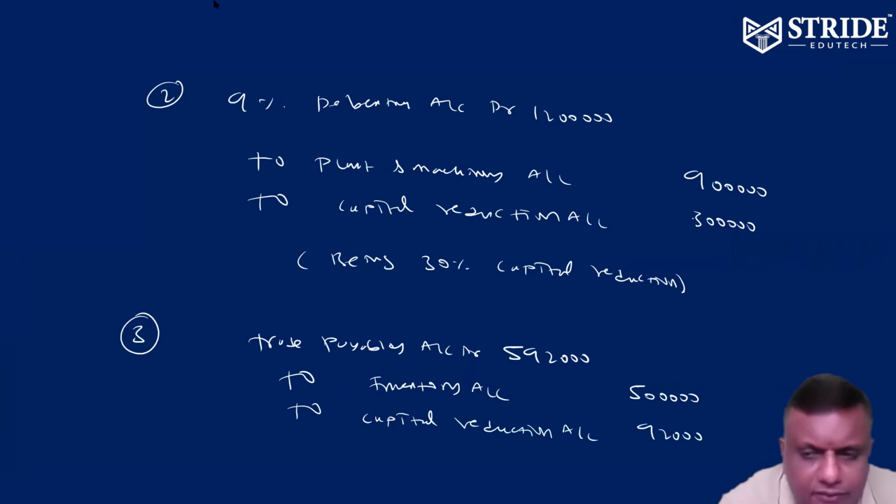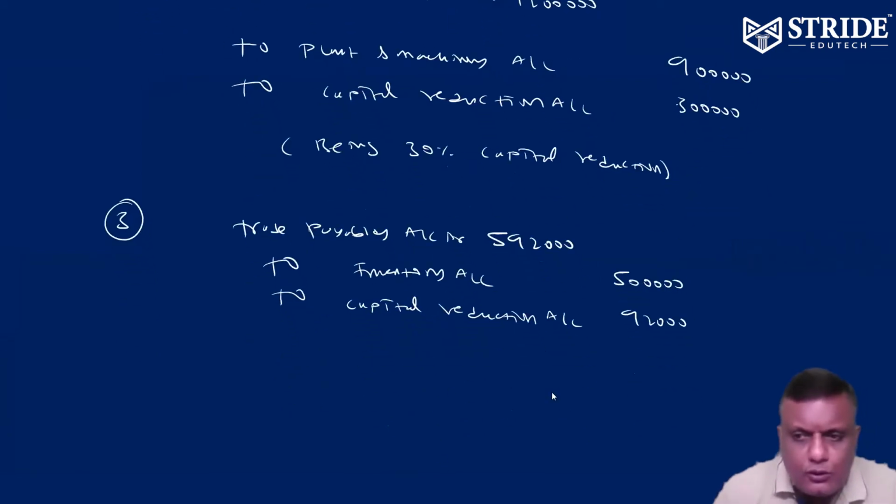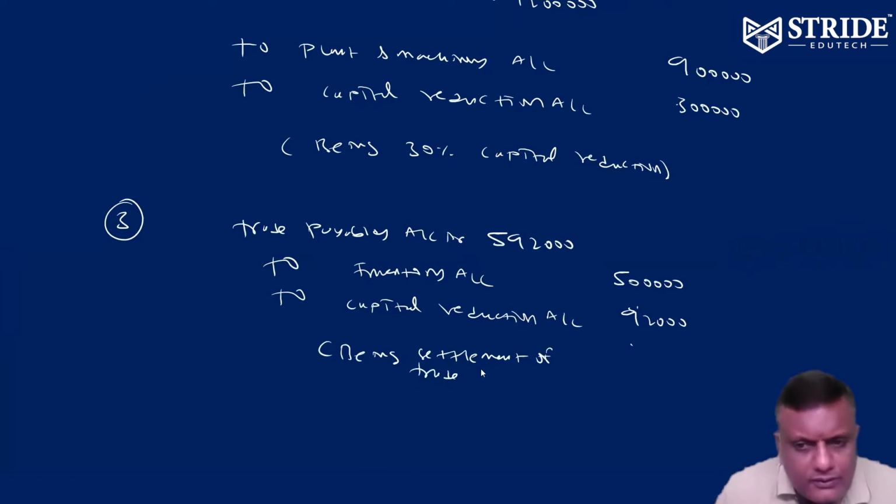It's a gain for us. So capital reduction account, being settlement of creditors, partly settlement of trade payables. Okay.